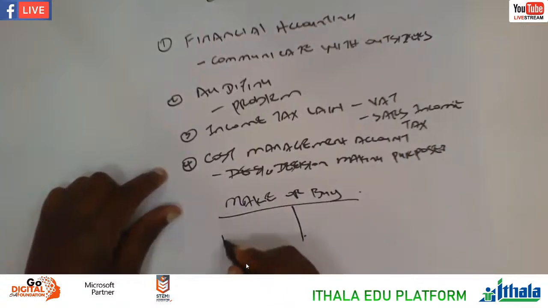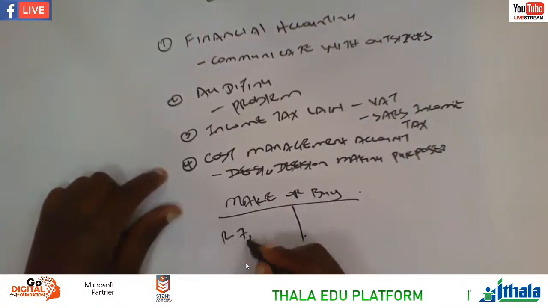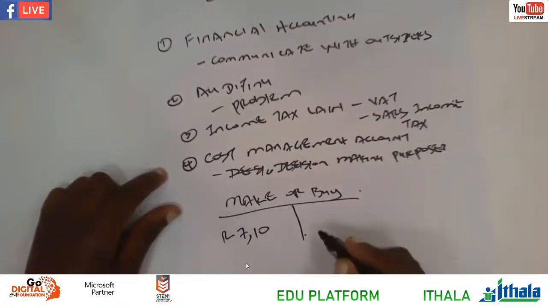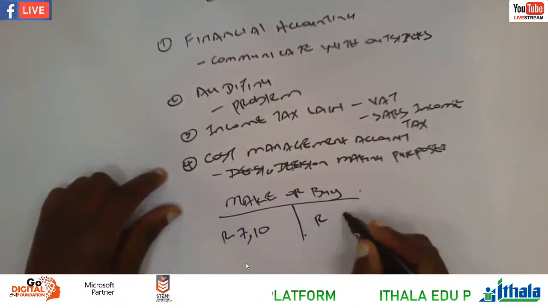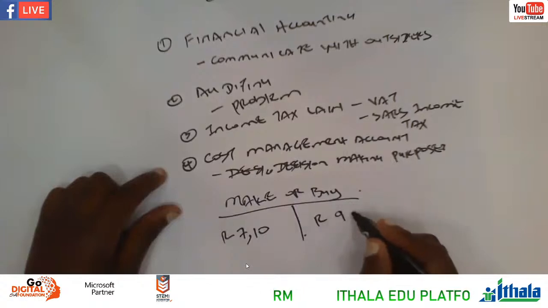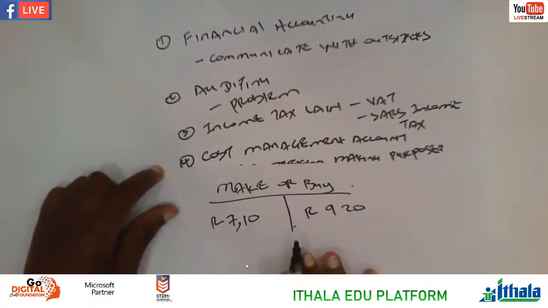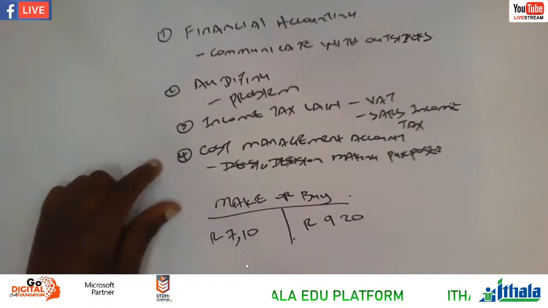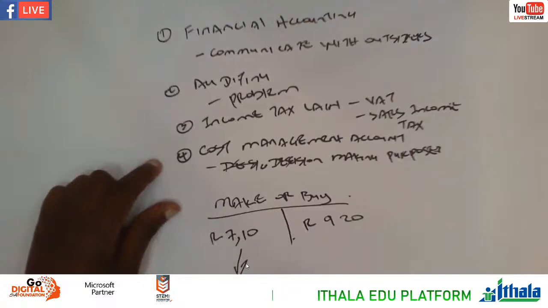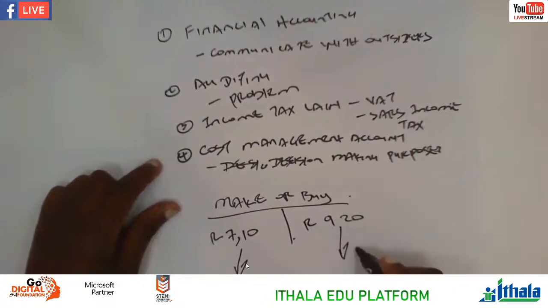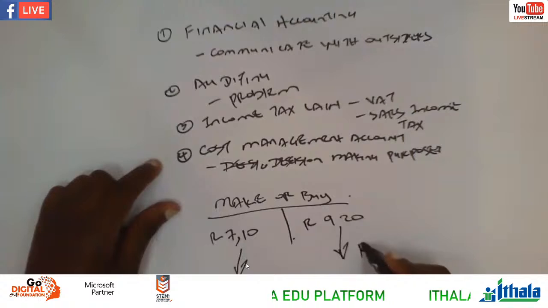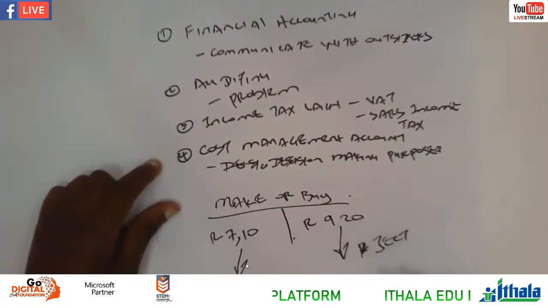Let's say at the end of the day, the bread will cost R7.10. And then if we buy, let's say maybe the bread will cost R9.20. So it's obvious we have to take a decision here based on the price. So which decision? It's obvious we're going to accept this one based on the price, and reject this one. You can reject this one.